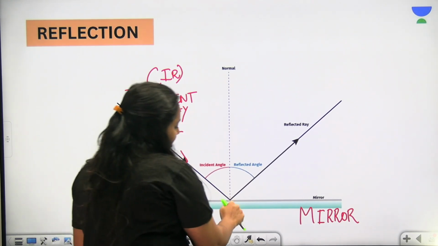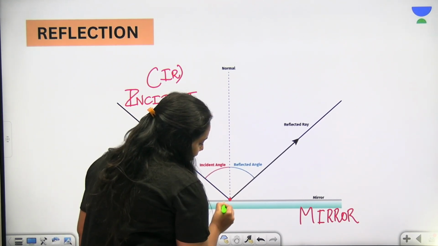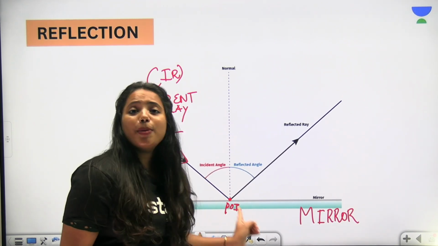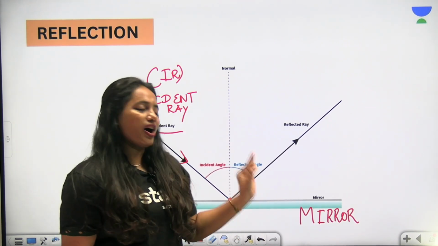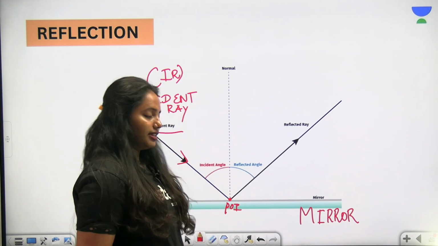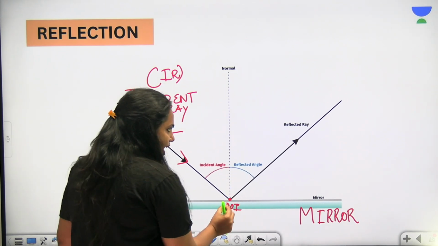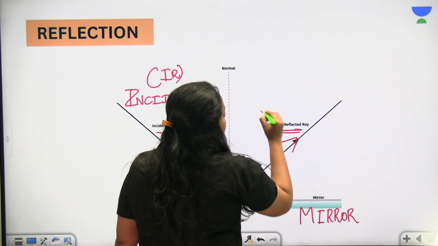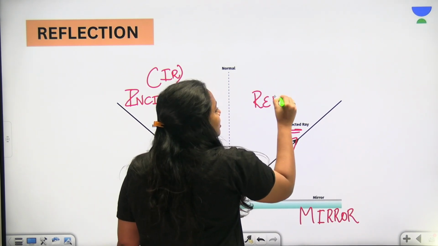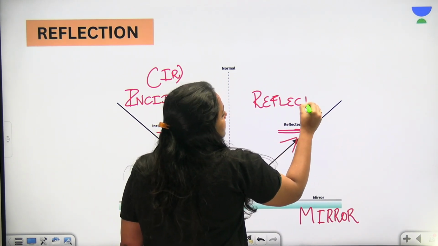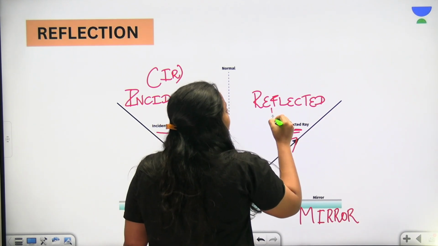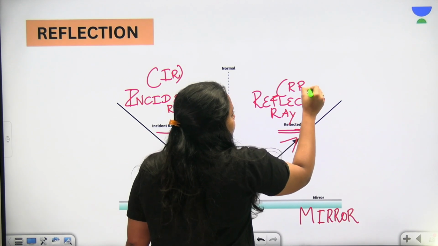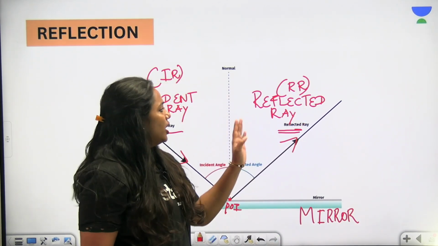And the ray that touches at a particular point on the surface of the mirror can be called the point of incidence, POI. This is a point of incidence. And from there, the ray returns back to the same medium as the reflected ray. So this is the reflected ray that returns back to the same medium. Reflected ray, so RR. Okay, so now it's clear.